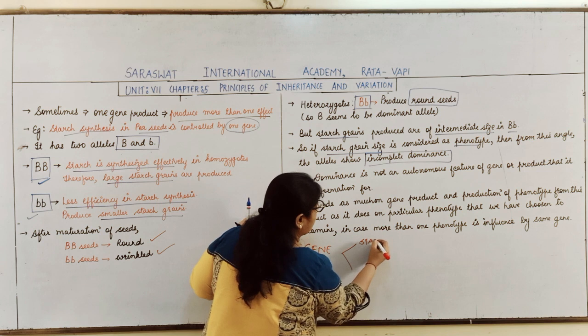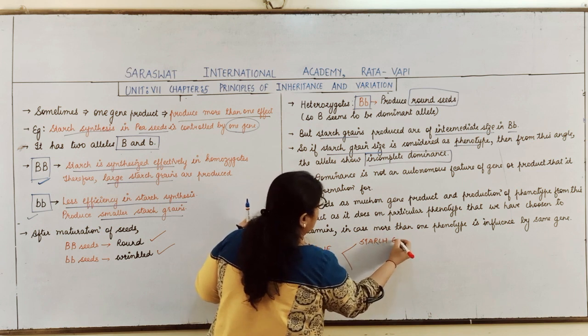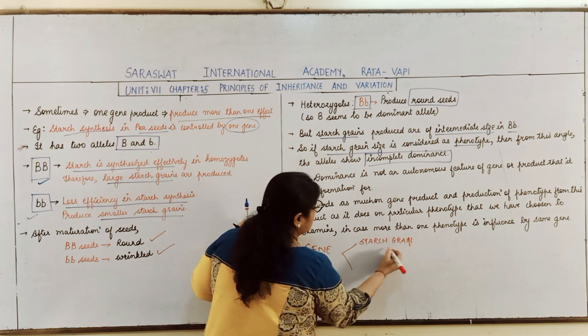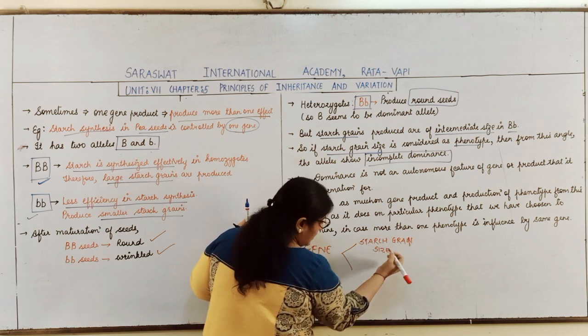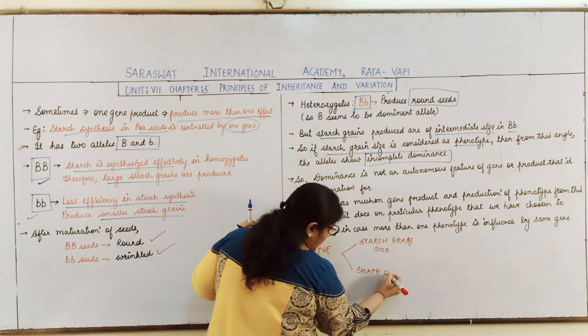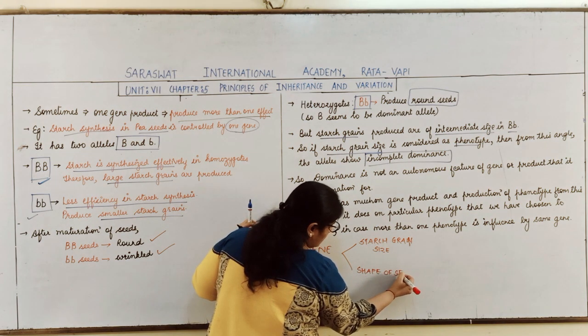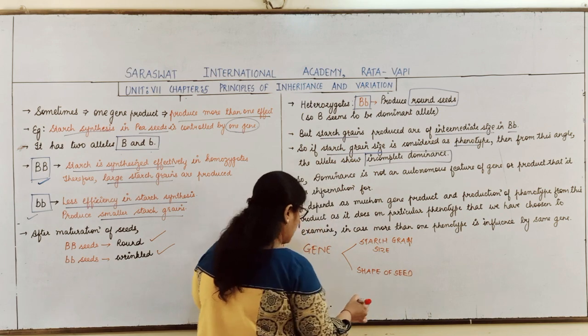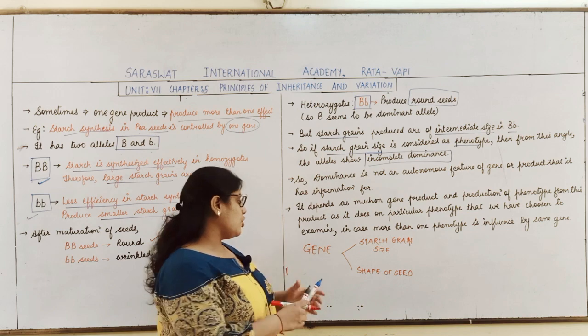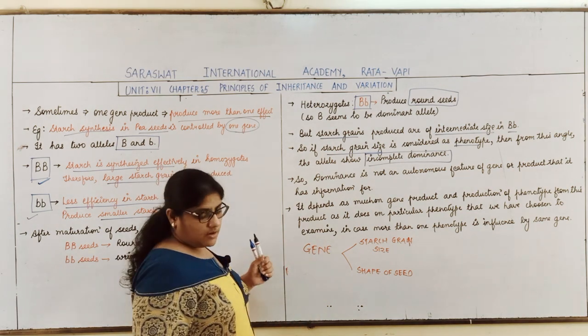One is the starch grain size and another one is the shape of the seed. Now, these are the two phenotypes shown by this gene, right?